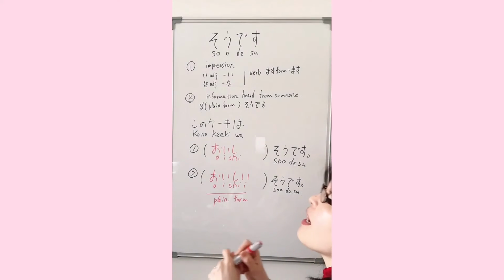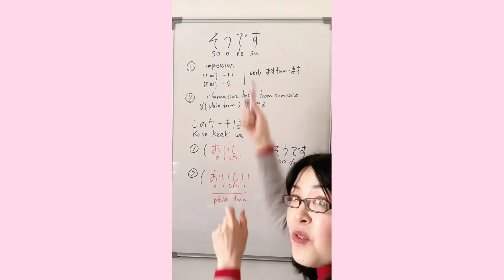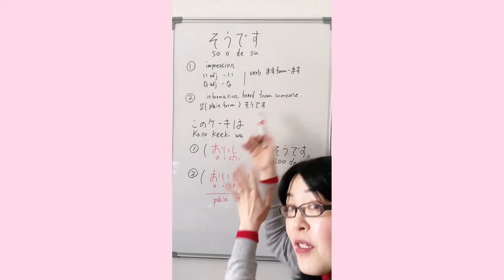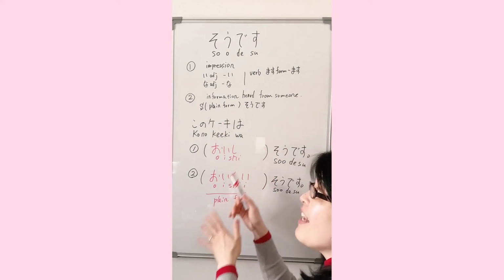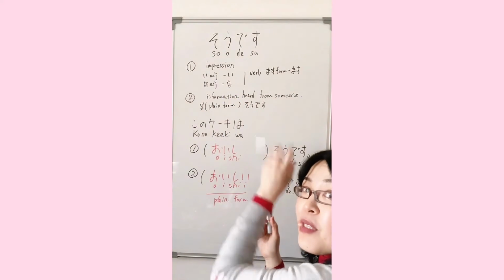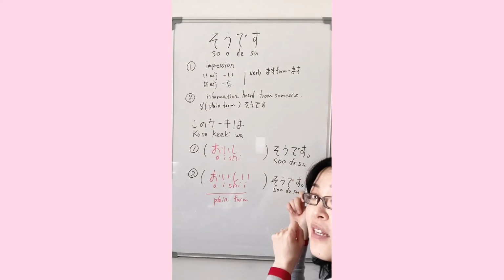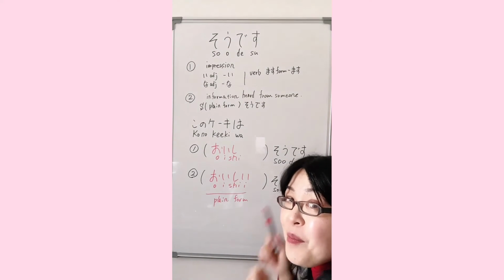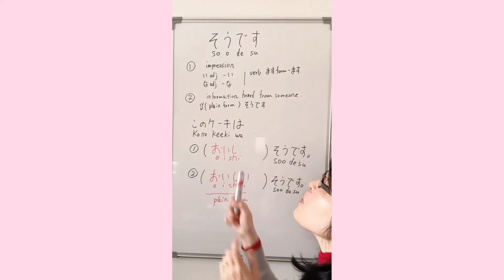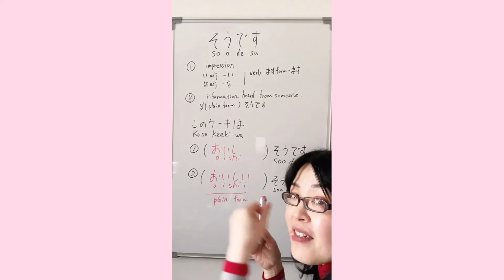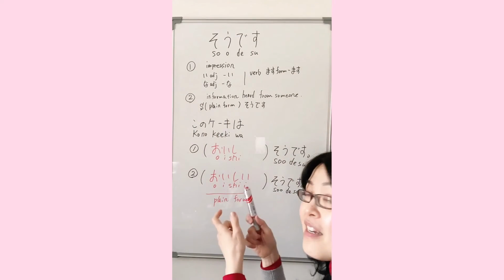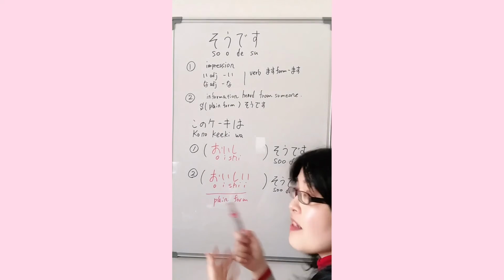Alright? So today I'm talking about two ways to use そうです. One is showing impression. Okay? So we delete the い of い adjectives and link to the そうです. おいしそうです means looks delicious. And then number 2, information heard from somewhere. Okay? I heard this cake is delicious.